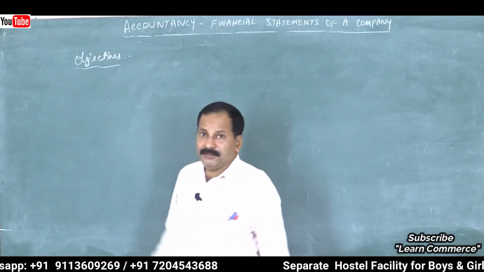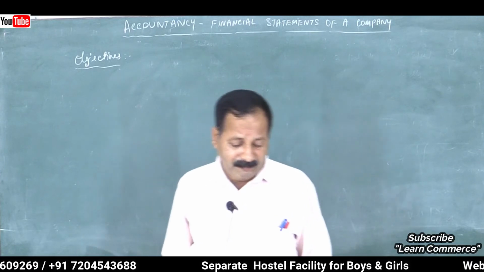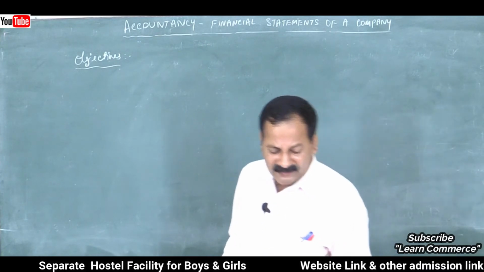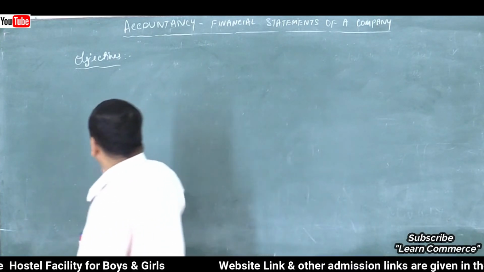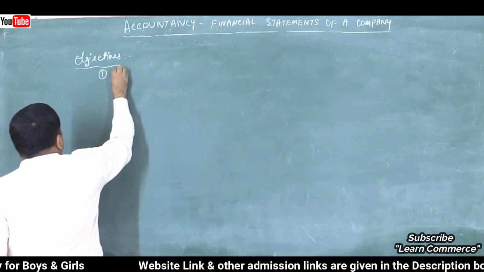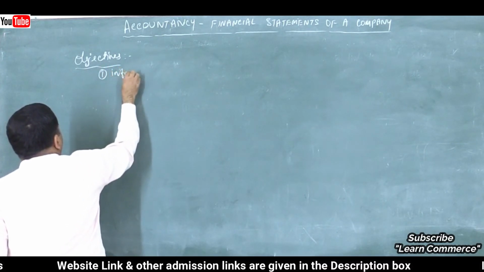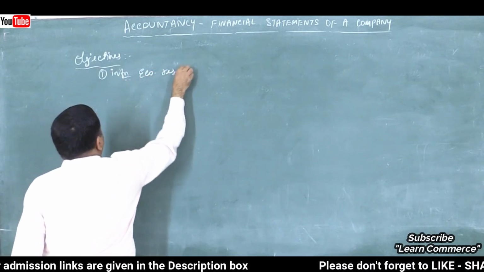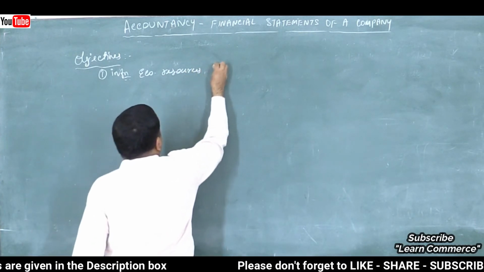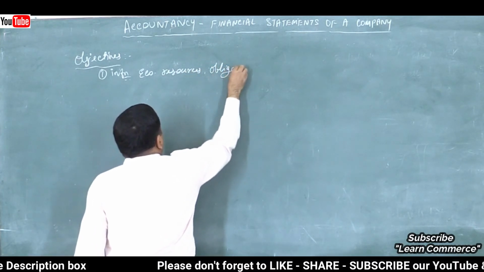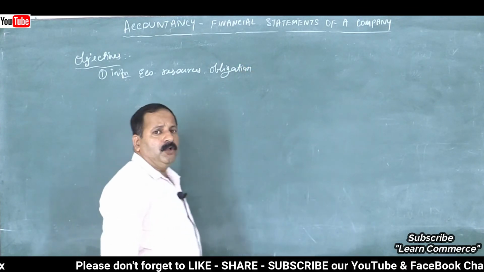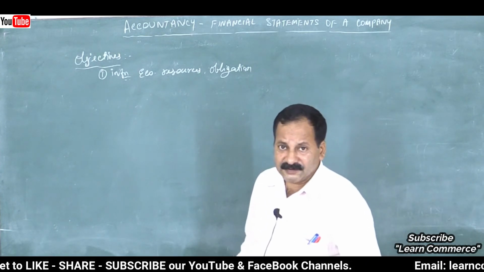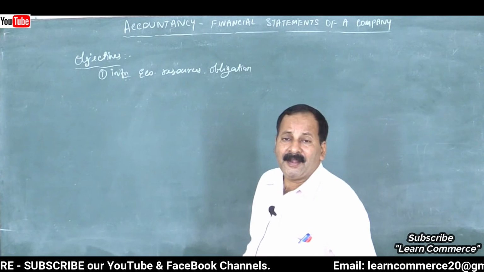Now let us move on to the next part, that is objectives of financial statements. What are the objectives behind preparing financial statements? First one is, it provides information about economic resources and obligations of the business. That means how much we have and how much we owe to outsiders, isn't it? How much we have means assets, how much we owe means the capital and liabilities.